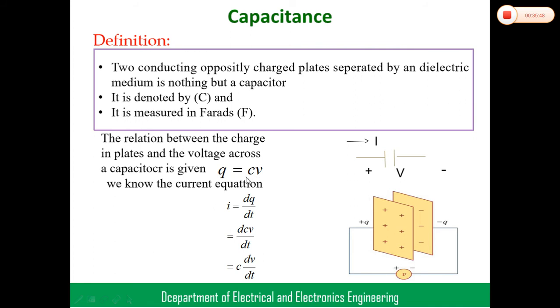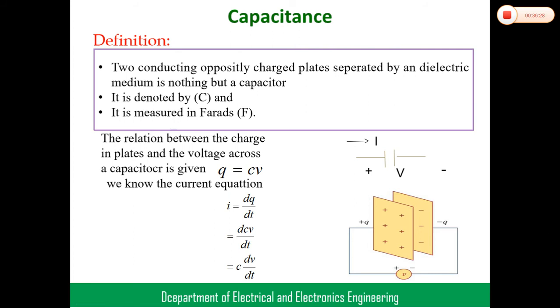Already we know that Q equal to CV. From the current equation in the first slide on definitions, i equal to dq by dt. Where Q equal to CV, substitute Q equal to CV in this equation. Since C is constant, i equal to C into dV by dt. That is the current passing through the capacitor. The formula for the current through the capacitor, i is equal to C into dV by dt. Very, very important. But in case of an inductor, we get V equal to L into di by dt.